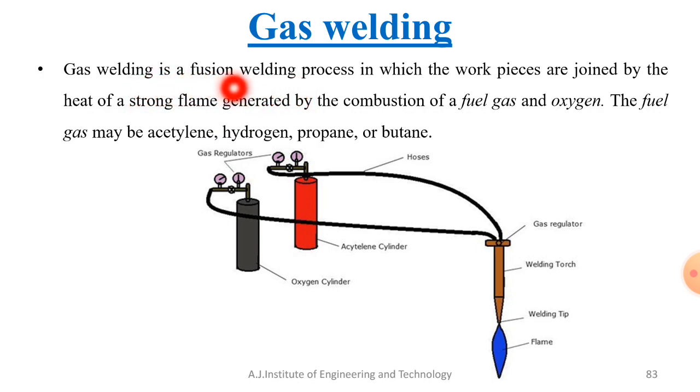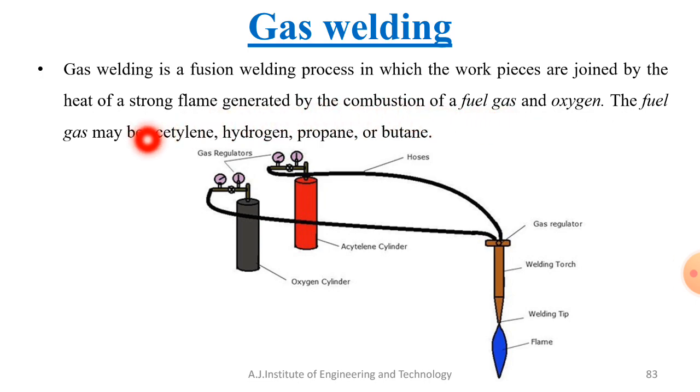Now what is the difference between the other types of welding with respect to gas welding? You can see here, in gas welding the workpieces are joined by the heat of a strong flame generated by the combustion of fuel gas and oxygen. So the heat source will be different.